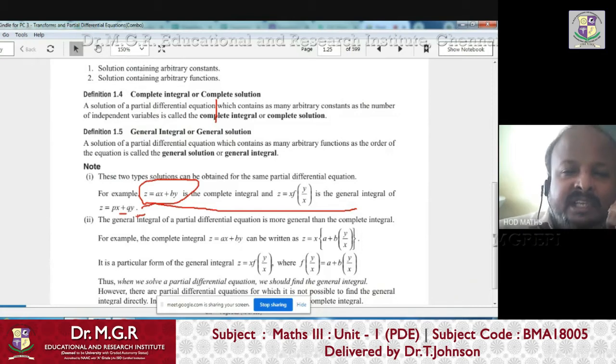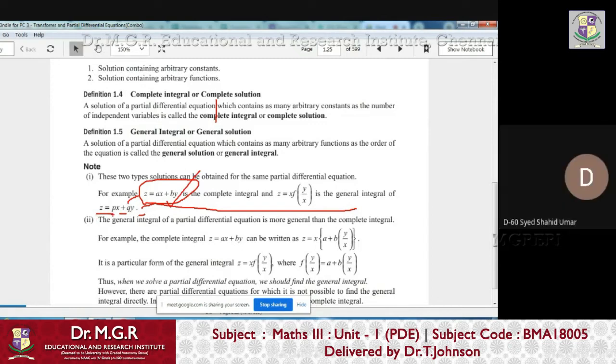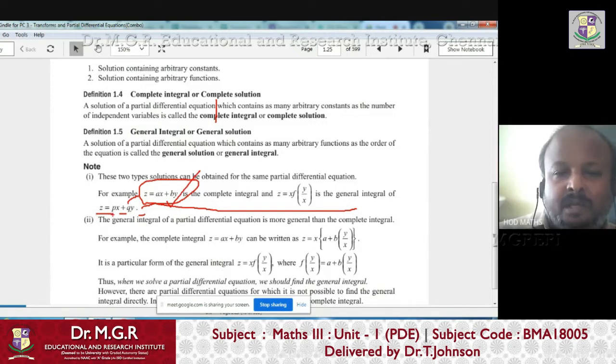Can we call z equals ax plus by a solution of the PDE which contains two arbitrary constants and two independent variables? Answer me. Yes, it is a complete solution, because it contains two arbitrary constants and two independent variables, right?